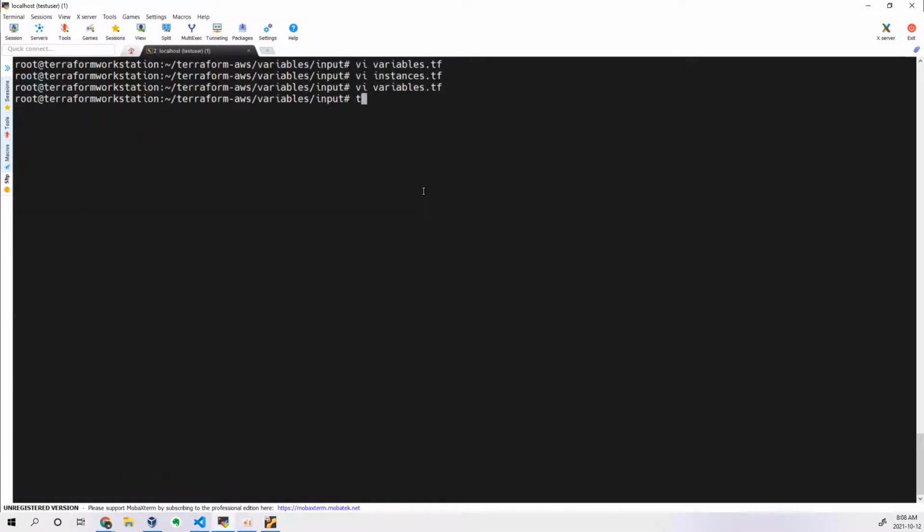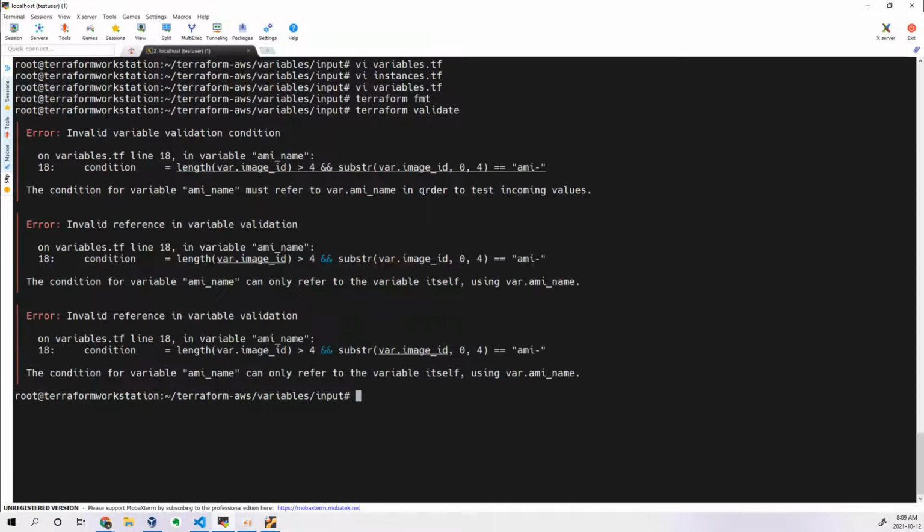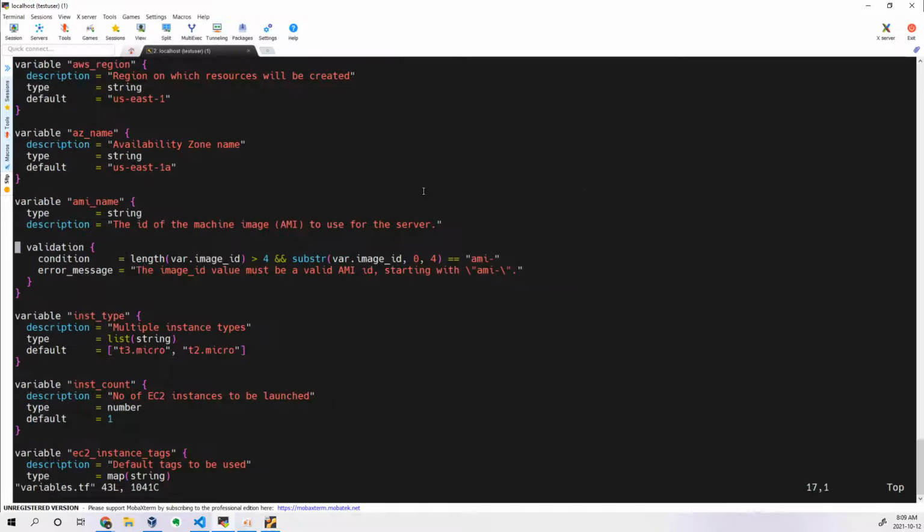Okay, save it. Terraform fmt. If there is some styling issue, nothing is there. Terraform validate. Okay, I did some mistake. What it is trying to say: invalid variable validation condition. It is telling me that the condition of the variable can only refer to the variable itself using var dot name. So the mistake I've done is that the name which I've written is not proper.